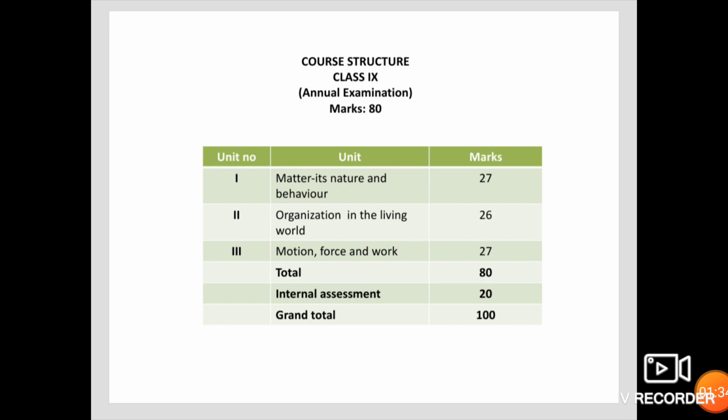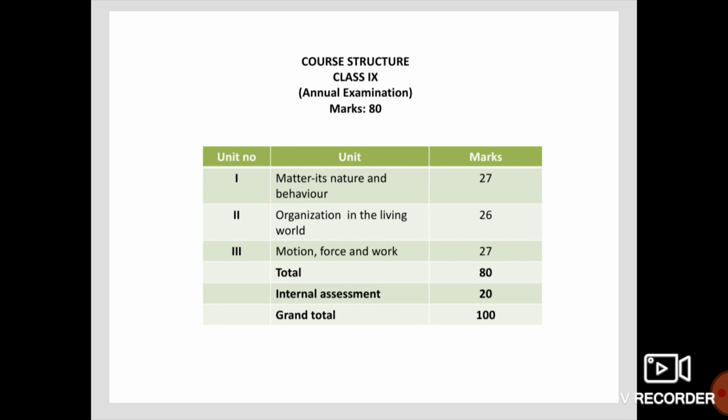Now we will see the annual examination marks allotment. How many marks are coming from each part? Usually the syllabus is divided into 3 parts, that is chemistry, biology and physics. Now see here, totally you are having 3 units. First unit is matter, its nature and behavior. It totally comes under the chemistry part.